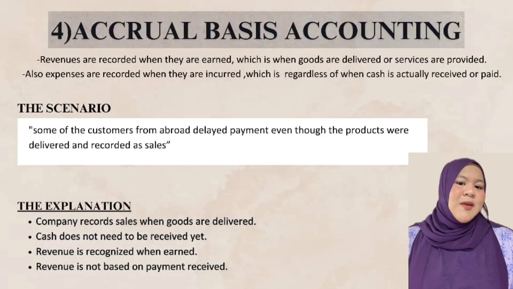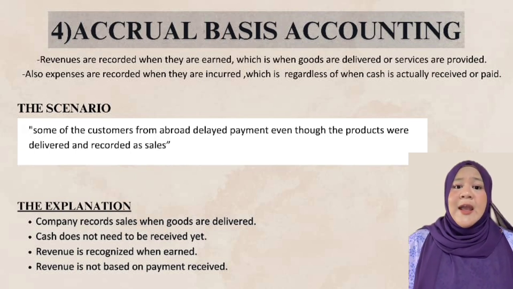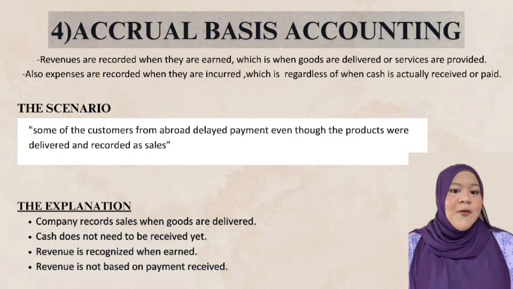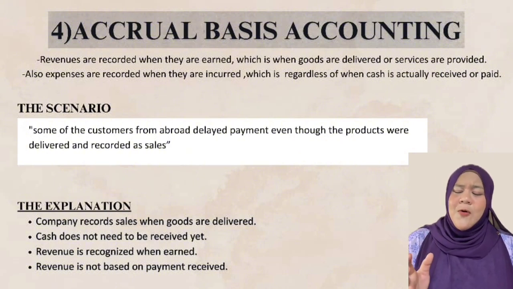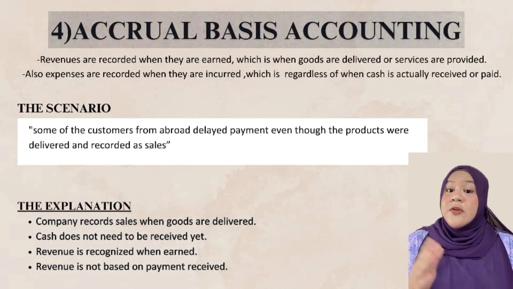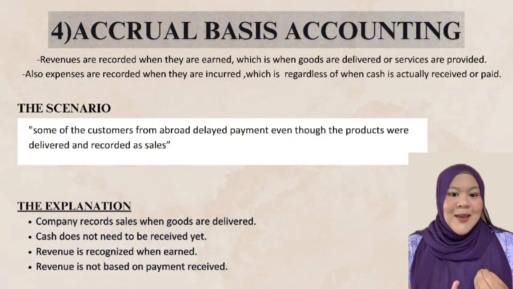Lastly, accrual basis accounting. What is accrual basis accounting? Revenues are recorded when they are earned, which is when goods are delivered or services are provided. And expenses are recorded when they are incurred, regardless of when cash is actually received or paid.